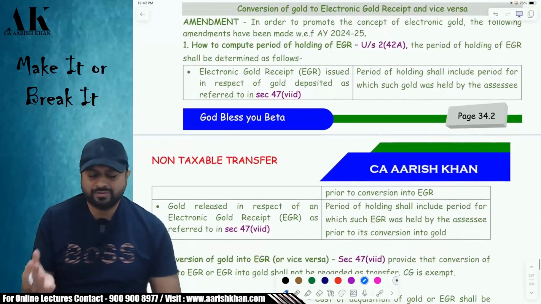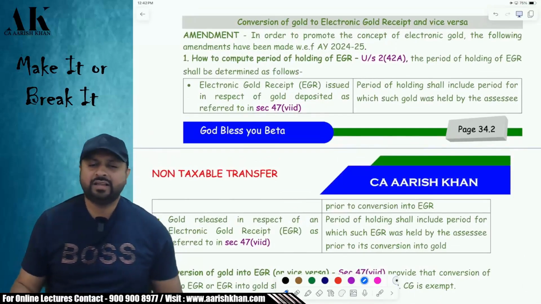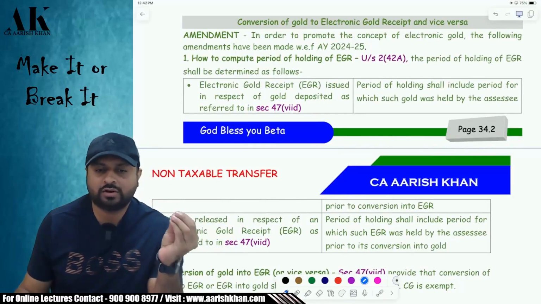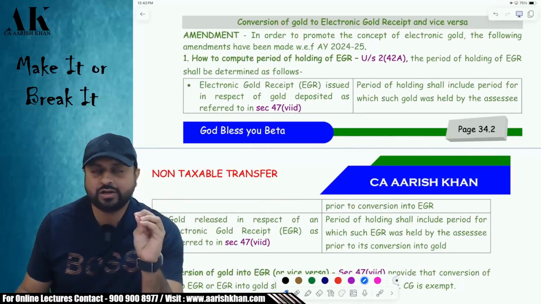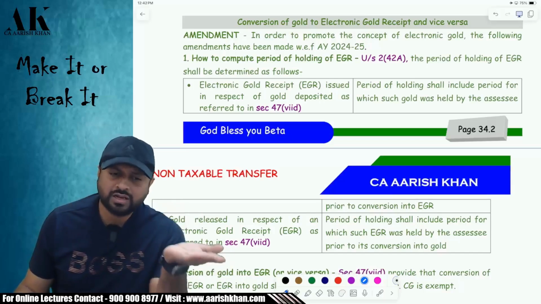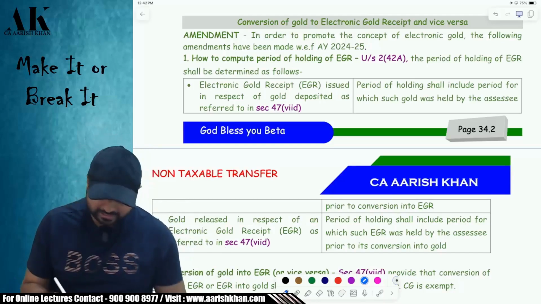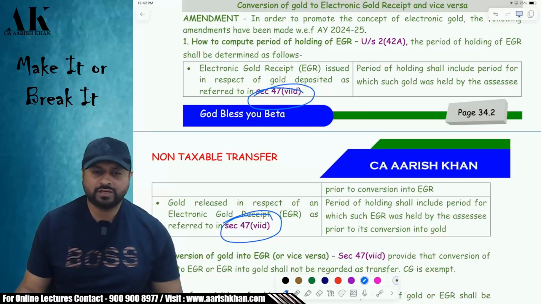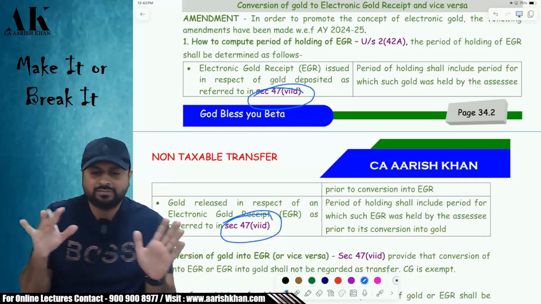Now, one small amendment which is made by Finance Act 2023, nothing great as such, very logical, that if you have a gold, you can go to the government and convert that gold into what? Electronic gold receipt, EGR. Or if you have an EGR, electronic gold, you can also convert that into physical gold. Okay, you can do either way. So whatever you do, that is exempt under section 47. Is it clear? Please tell me. That is exempt under section 47. If you convert a gold into EGR or EGR into gold, that is exempt.